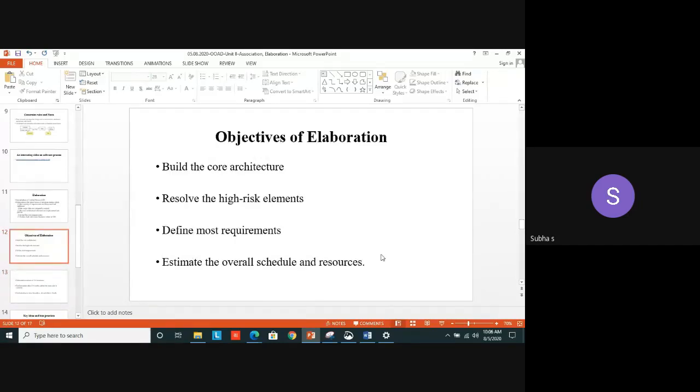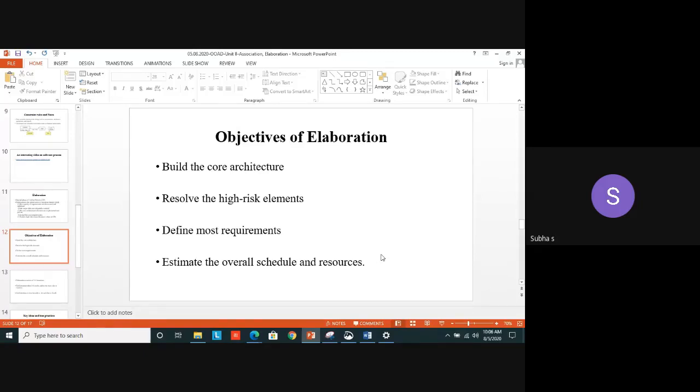First, it will build the core architecture, because of the software architect, a role you may know, a position, a designation. There is an important role apart from developer, tester and all. An architect plays a major role in all software companies. He is mainly responsible for designing the architecture, building the core architecture for the project, because he has to know everything, check every nook and corner, and build the architecture. Yes, that is an objective of the elaboration phase.